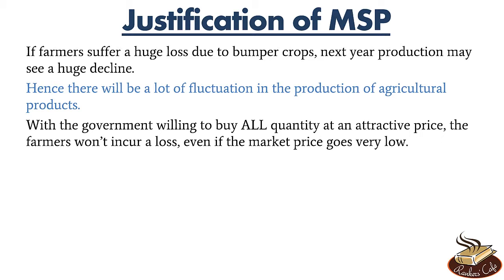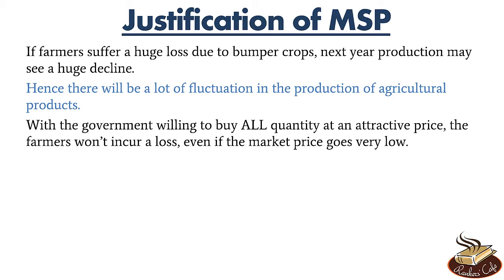Now I've said that MSP is generally lower than the market price, but I mean the average market price, the normal market price. I don't mean the unnaturally low market price which has occurred due to a bumper crop. So MSP is generally slightly below the average or the normal market price. Okay. So it ensures the farmers that even if the market price falls a lot, his revenue will not fall below a certain level. He will get at least this much price, a minimum base level.